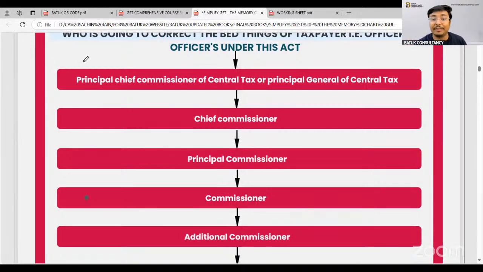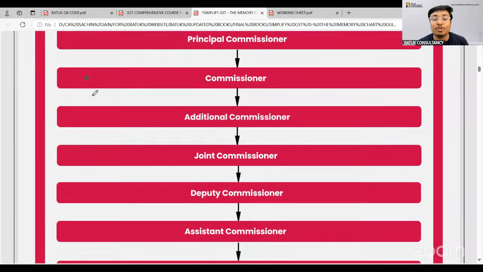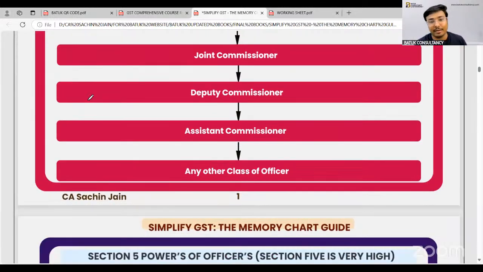Principal Chief Commissioner of Central Tax, Principal Commissioner of Central Tax, the higher authorities who are going to manage things. Chief Commissioner, Principal Commissioner, Commissioner, Additional Commissioner, Joint Commissioner, Deputy Commissioner, Assistant Commissioner, or any other class of officers. In case of any other class of officers, they have covered the inspector and the superintendent. These classes of officers are covered in any other class of officers.